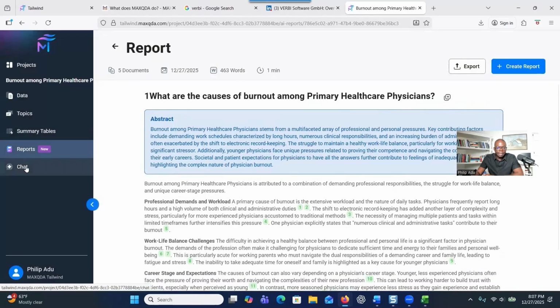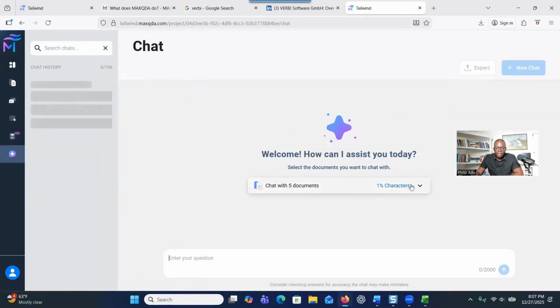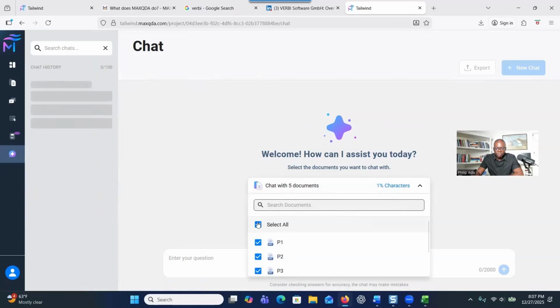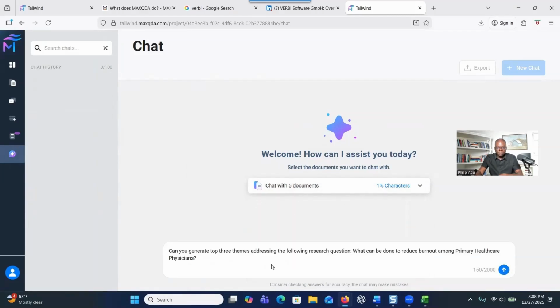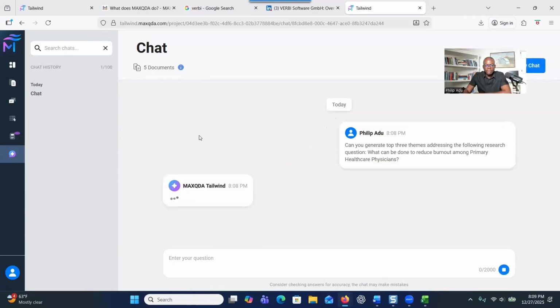So the last option here is chat with your document. If you want to chat with your document, you can click on chat. And then here you can select the document you want to chat with. I just want to focus on all the 5 transcripts. So the question is, can you generate the top 3 themes addressing the following research question? The research question is, what can be done to reduce burnout among primary healthcare physicians? Then I click on enter, and you'll be able to get that information.